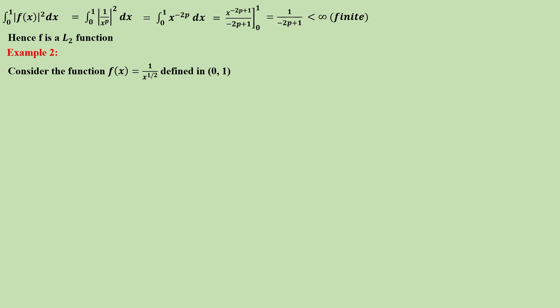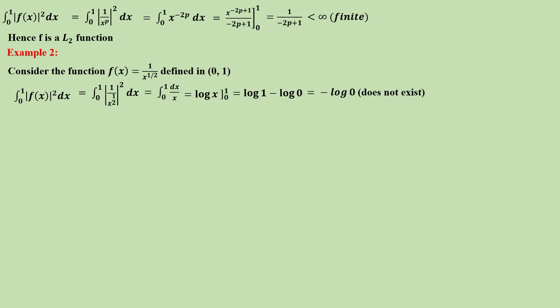Next example, consider the function f of x is equal to 1 by x power 1 by 2 defined in 0 to 1. Taking integral 0 to 1 modulus f of x square dx is equal to integral 0 to 1 of 1 by x power 1 by 2 whole square dx. Taking the square, the root will cancel, so dx by x, integral 0 to 1 dx by x. So that is log x from 0 to 1, log 1 minus log 0. Log 0 does not exist, so it is not an L2 function. Thanks.